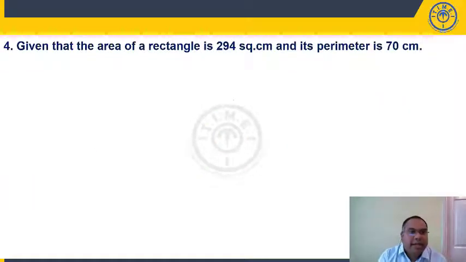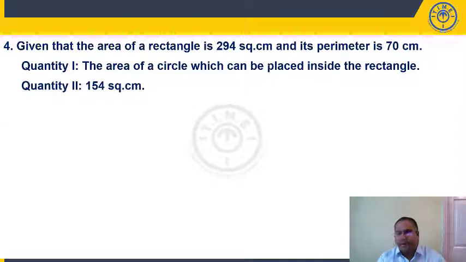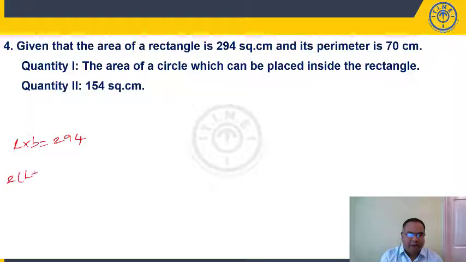Question number 4, students. Given that the area of a rectangle is 294 square centimeters and its perimeter is 70 centimeters. Quantity 1: area of a circle which can be placed inside the rectangle. Quantity 2: 154 square centimeters. Now, see students, let us look at the given information. Area of the rectangle is 294, that means L into B is 294, and the perimeter of the rectangle is 70 centimeters. 2 into (L plus B) is 70. From this I can say L plus B is equal to 35.